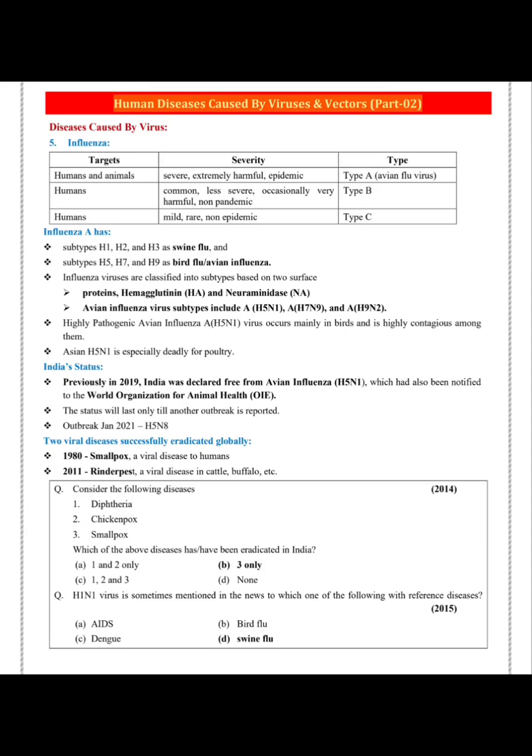Human diseases caused by viruses and vectors, Part 02. Diseases caused by virus. 5. Influenza. Targets. Severity. Type. Humans and animals.